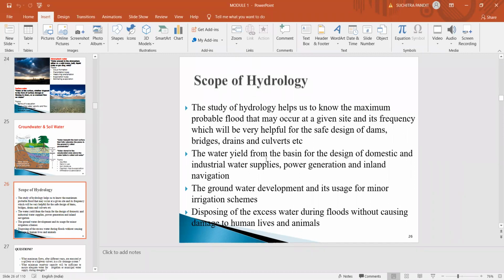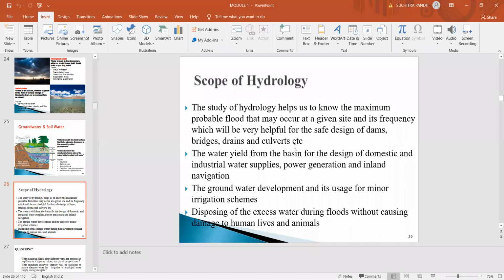Next, the water yield from a basin for the design of domestic and industrial water supply, power generation, and inland navigation. The yield from the basin is nothing but the output from the basin. The basin is nothing but an area which receives the rainfall. It is also called a watershed, which receives the precipitation.